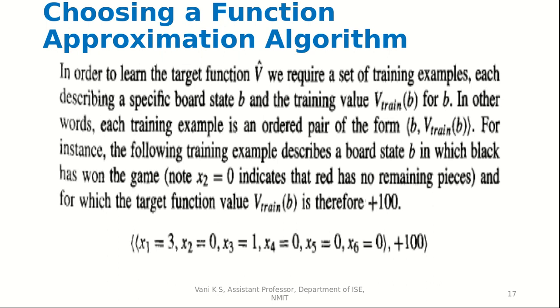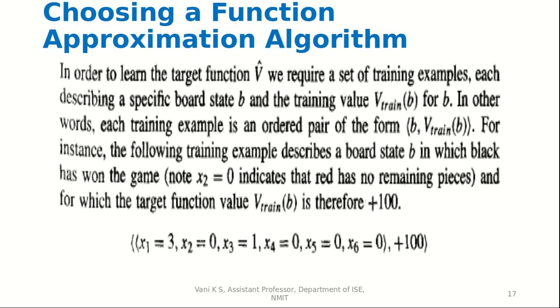In order to learn the target function, we require a set of training examples, each describing a specific board state and the training value for b. In other words, each training example is an ordered pair of the form b, v train of b. For instance, the following training example describes a board state b in which black has won the game. You can see here that x2 is equal to 0, which means there are no red pieces remaining on the board. And since black has won, the target function value is therefore plus 100.